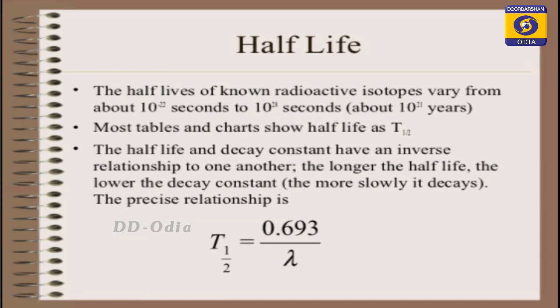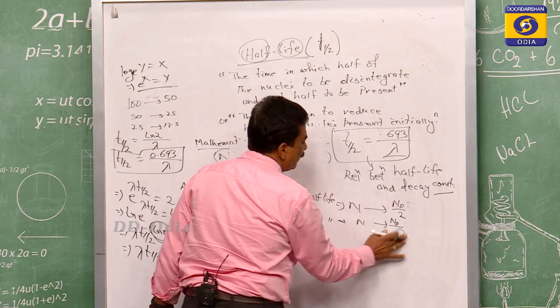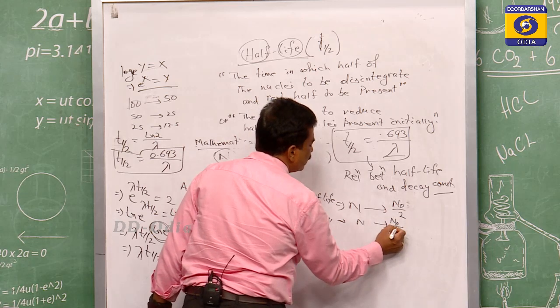So, for one half life, N will go to N0 by 2. This is for the first half life: N is equal to N0 by 2. For the second half life, N is half of that, equal to N0 by 4.